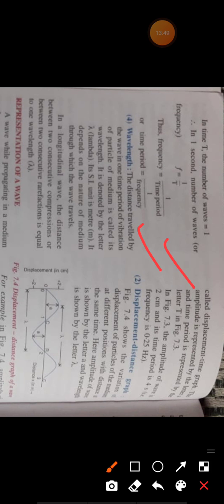Now there is a relationship between time period and frequency. Frequency is equal to 1 by time period, or time period is equal to 1 by frequency. That means frequency and time period are inversely proportional to each other.